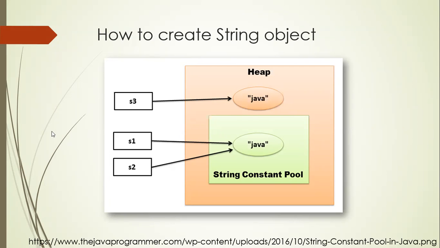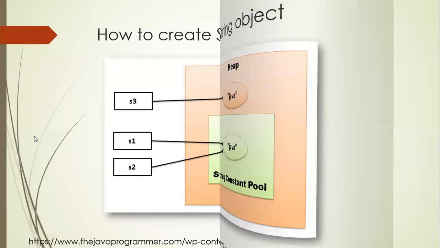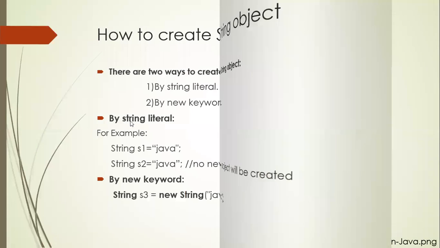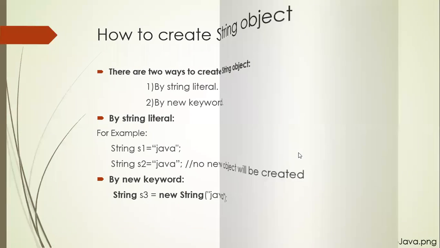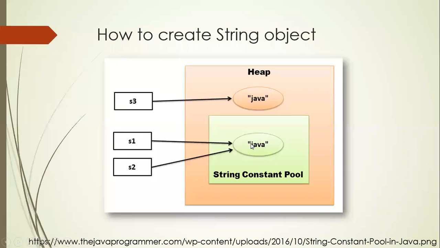You need to understand here, it is very clear. Whenever you create S1 and S2 with the help of string literals with the same words, the memory location is common for them. Whenever you use a separate string S3 with the help of the new keyword, a separate memory location will be created for that particular word. You can observe this in the diagram, right?